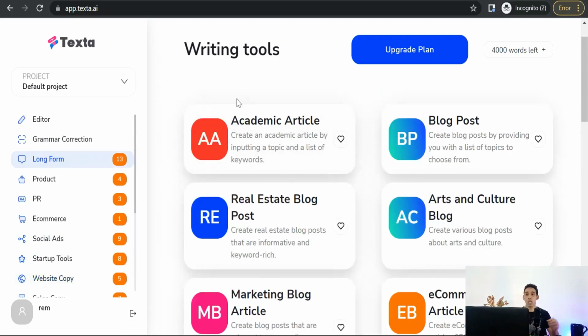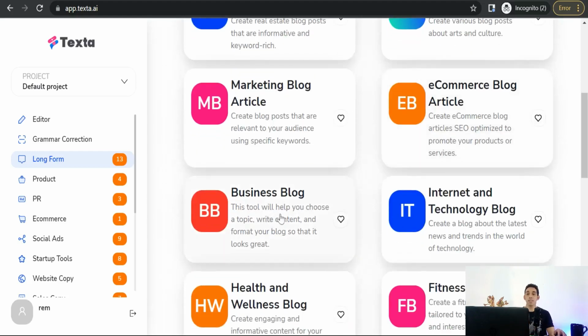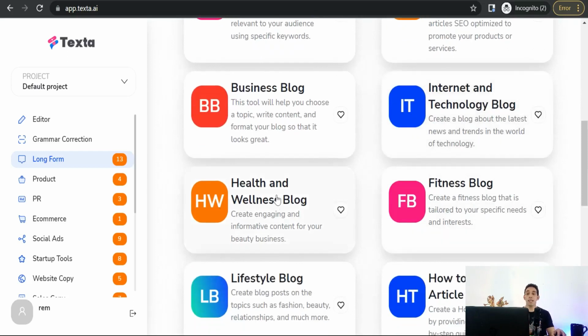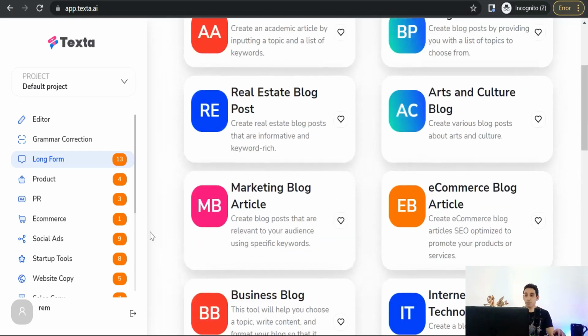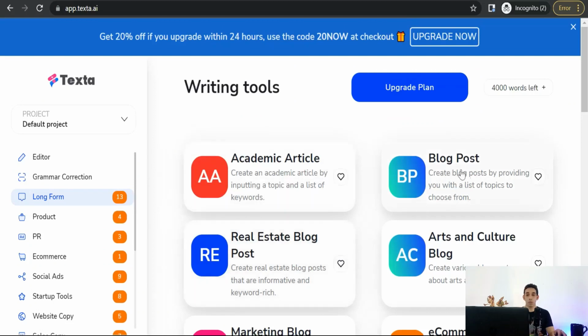Here you can generate long form articles, like academic articles depending on some keywords, blog post in any topic, real estate blog post, arts and culture blog, marketing blog articles to promote your products, affiliate products, and so on, e-commerce blog articles, business blog, fitness blog, health and wellness blog, and so on and so forth. Specific templates for specific niches. Okay, so let's try this amazing one, like blog post.